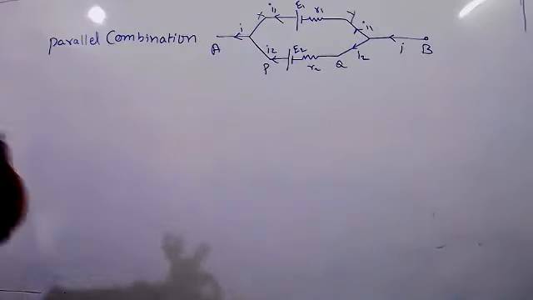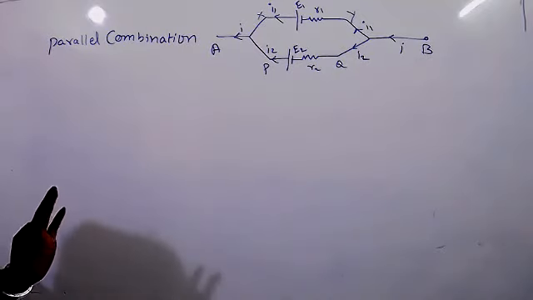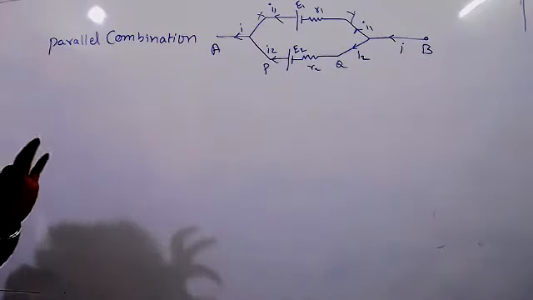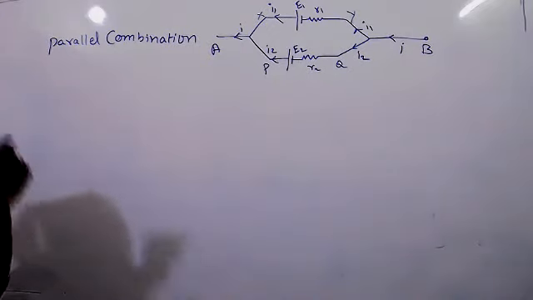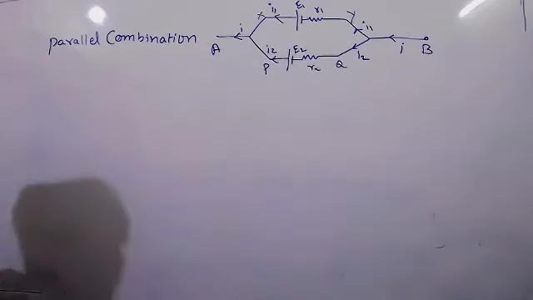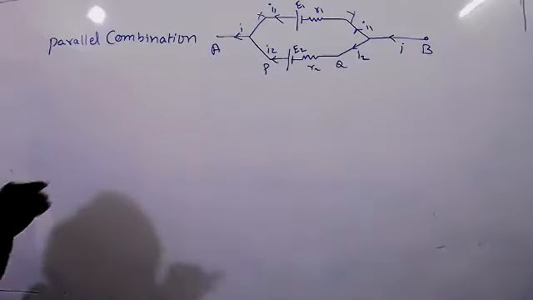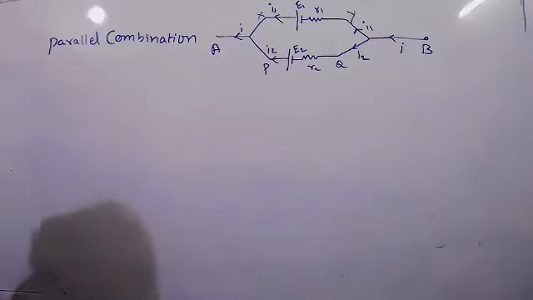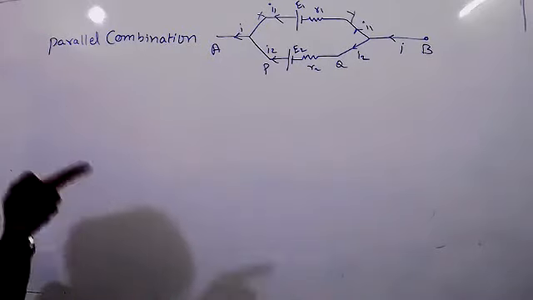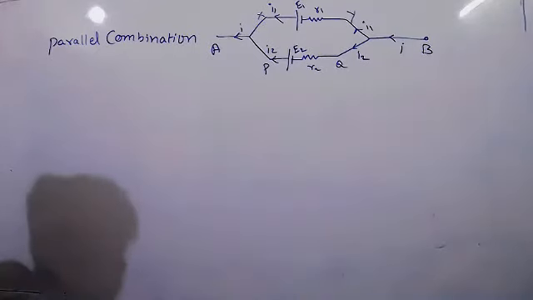Whether resistors are in series or parallel, or capacitors are in series or parallel, only one thing matters: when it is parallel, potential is the same; when it is in series, potential is different. We have to calculate the quantity which is different. Suppose I is different, we calculate I equivalent as I1 plus I2 plus I3. Suppose V is different, we calculate V1 plus V2 plus V3. So which is different, that equivalent we have to calculate first.